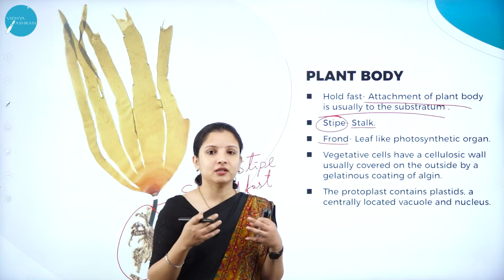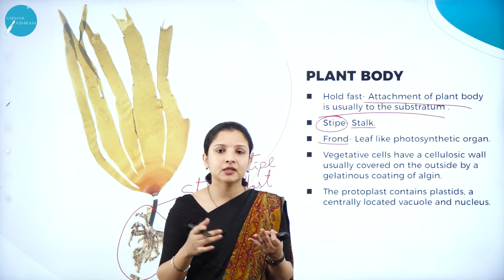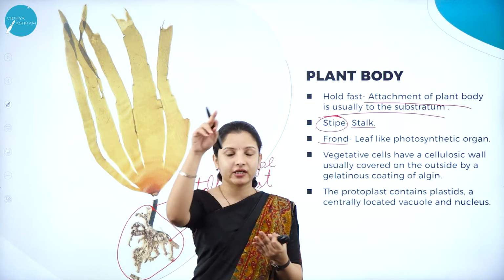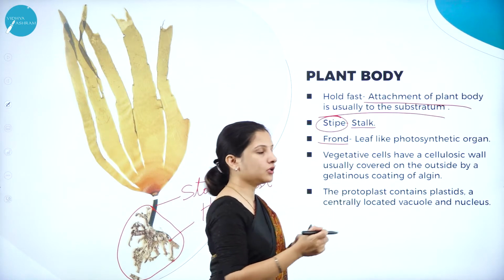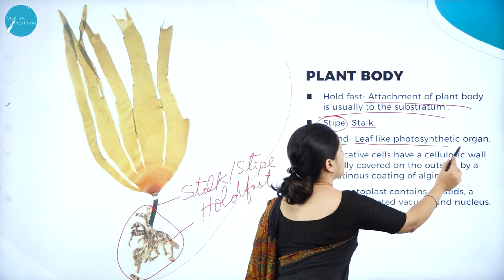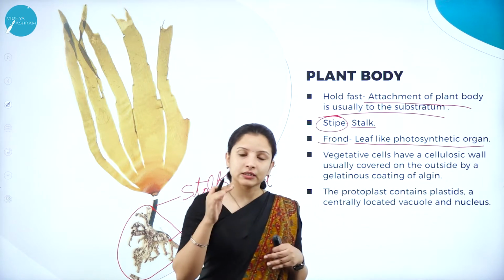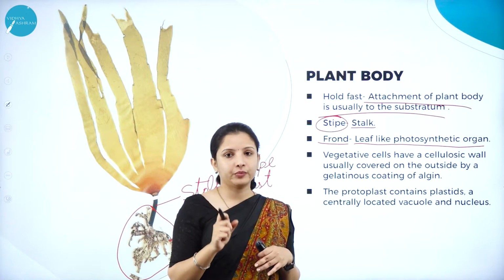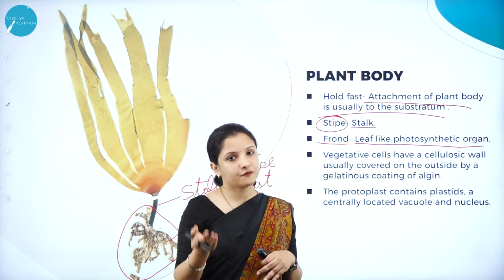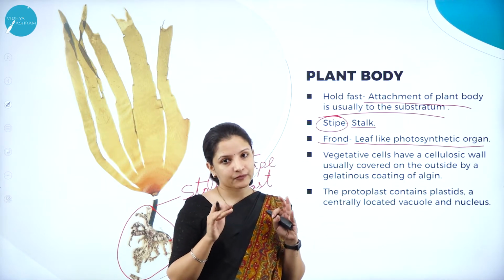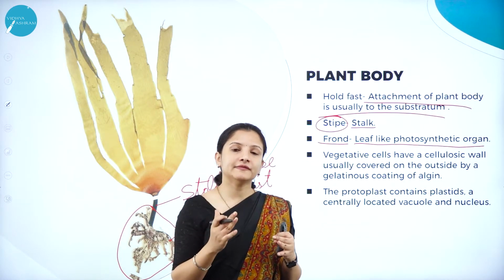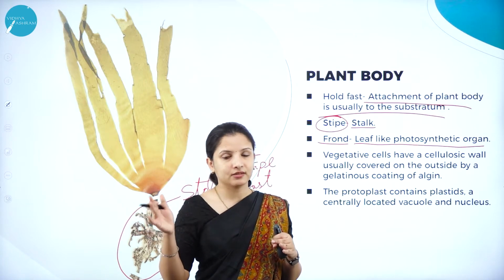So have you seen pteridophytes and all that? They have a frond, like huge leaves. So they are nothing but fronds, and they are leaf-like photosynthetic organs. These fronds have chlorophyll pigments, and that is why they are photosynthetic in nature. But you cannot call them leaves, because leaf is the name given to plants, right?